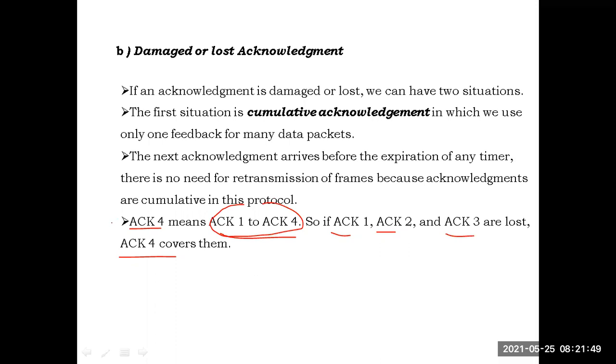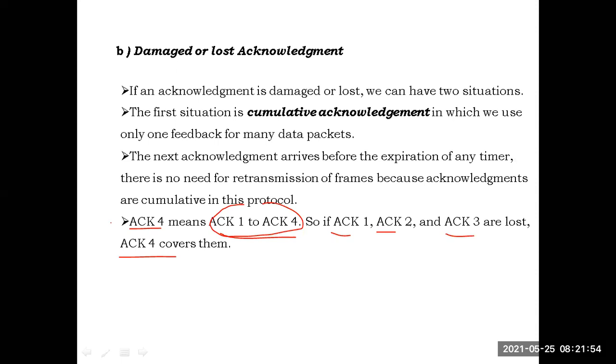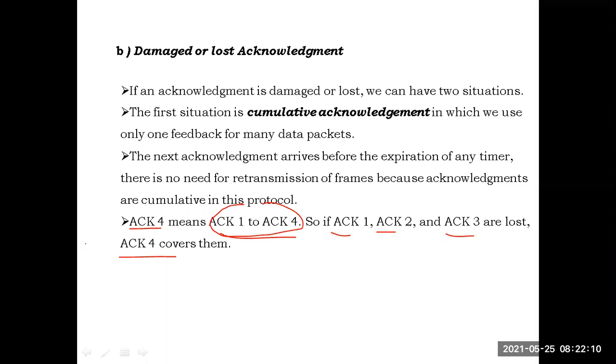That is the thing. Whenever the last acknowledgement is there, the first situation is cumulative acknowledgement. That means the acknowledgement of the last frame will cover the others. Whenever the acknowledgement of the last frame comes within the timer expiry of the first one, it will cover all the previous frames. Even though acknowledgements for 1, 2, 3 are missed, acknowledgement 4 will itself give acknowledgement for all the 4 frames 1, 2, 3, 4. That concept is called cumulative acknowledgement. Is it clear, guys? What is this cumulative acknowledgement?